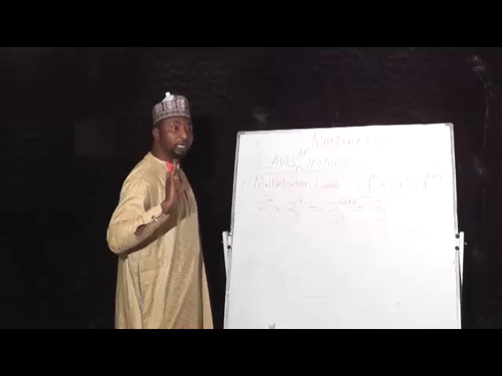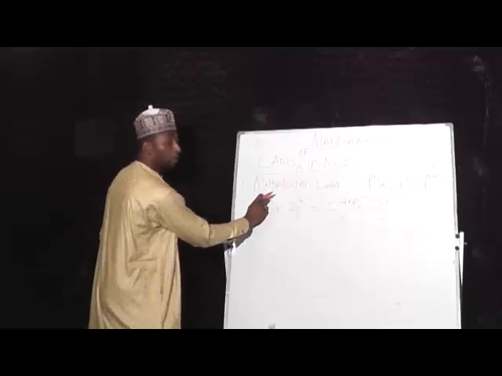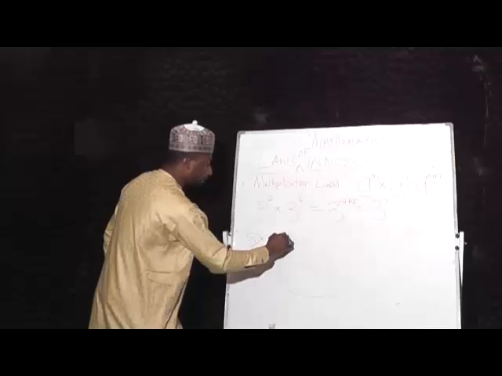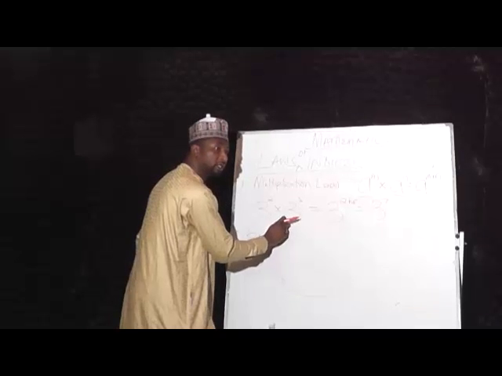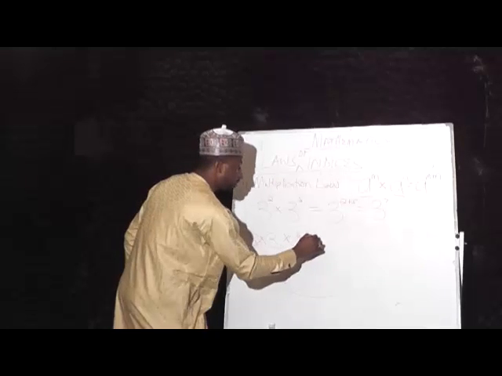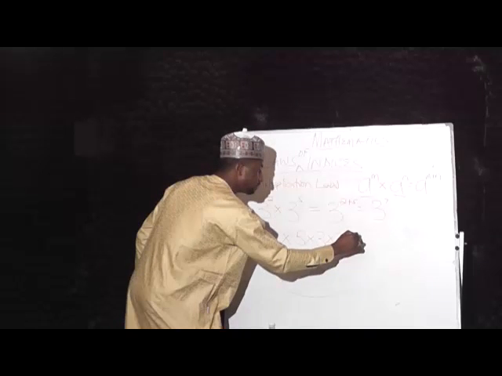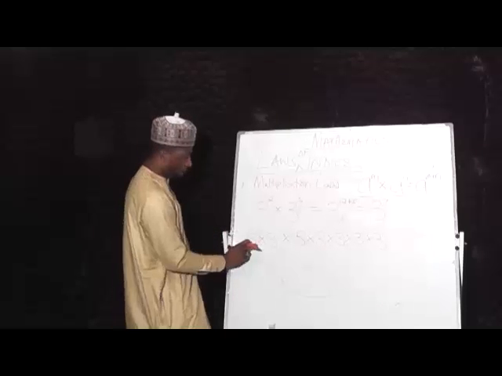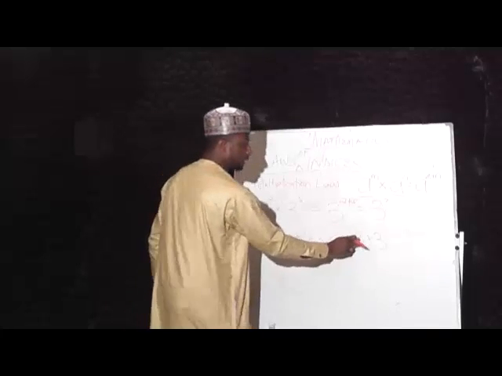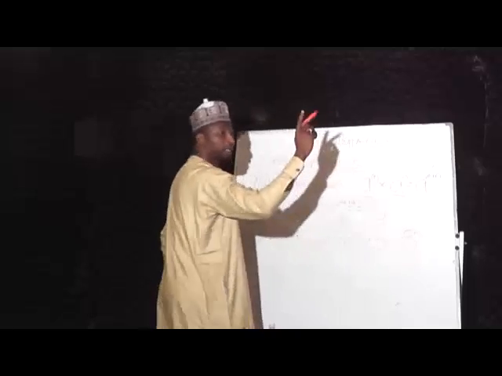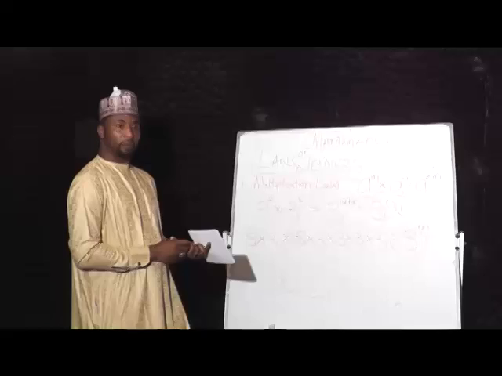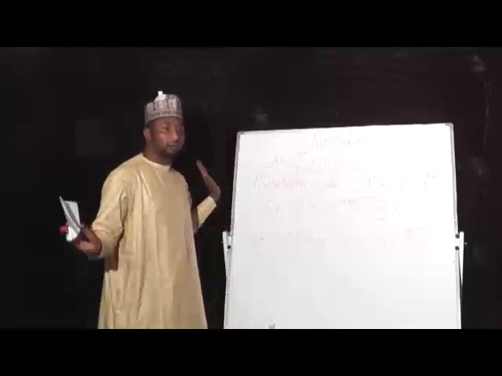If you want it in an extended manner, this 3 raised to power 2 means 3 times 3, multiplied by another one. This one is how many 3s? 5. 3 times 3 times 3 times 3 times 3. How many 3s altogether? 1, 2, 3, 4, 5, 6, 7. This is 3 in 7 places. Is it not the same thing as this one? It's the same thing. So this law simplifies everything.